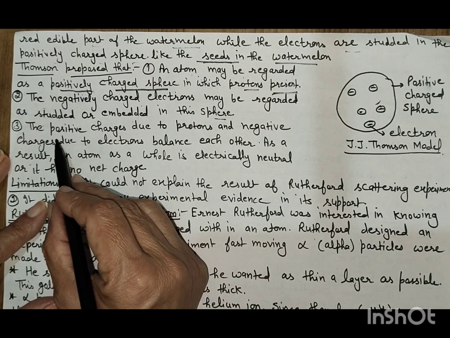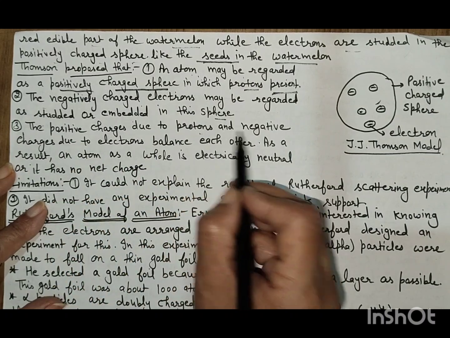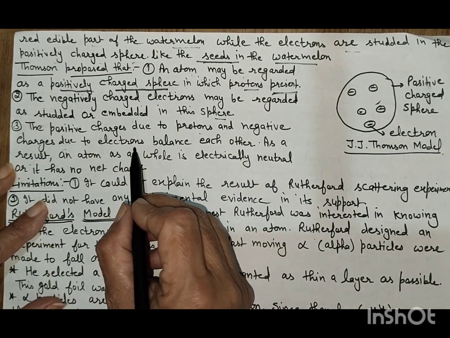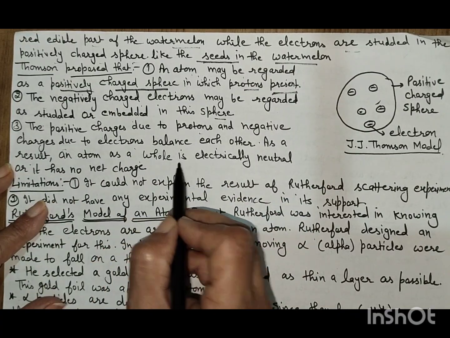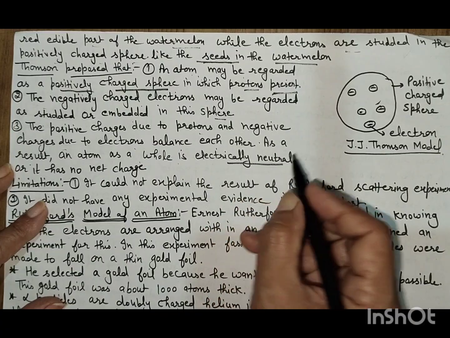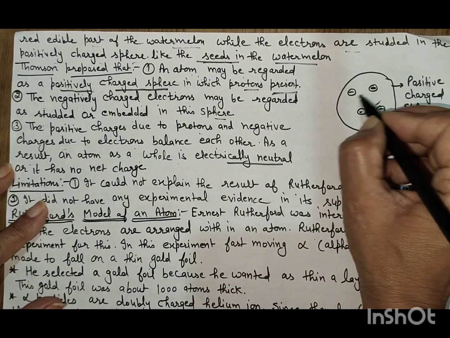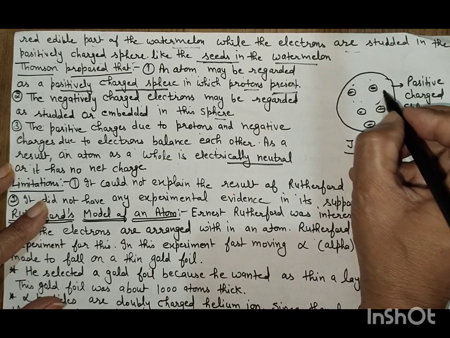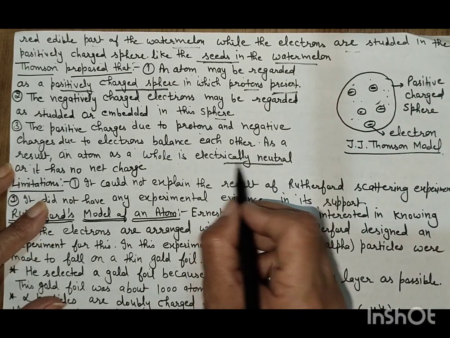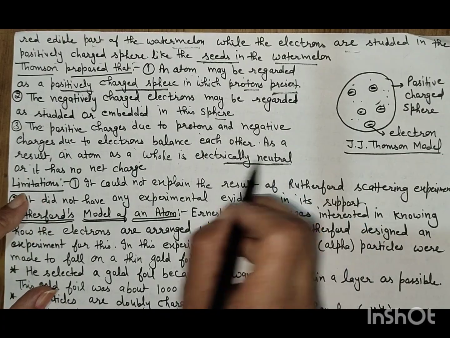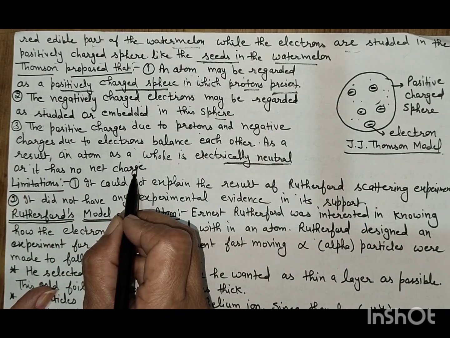The positive charge due to the protons and the negative charge due to the electrons balance each other. As a result, an atom as a whole is electrically neutral, because the red edible part carries the positive charge and the seeds carry the negative charge, so it has no net charge.